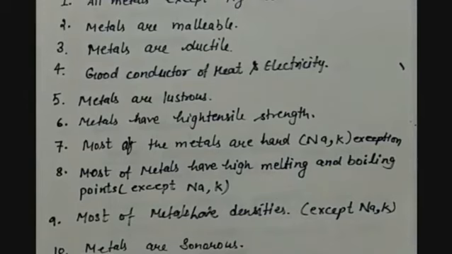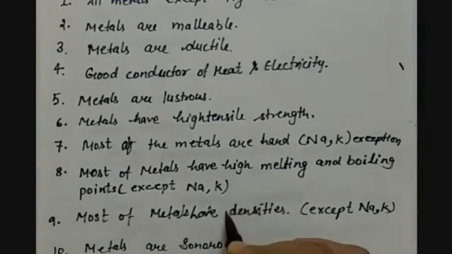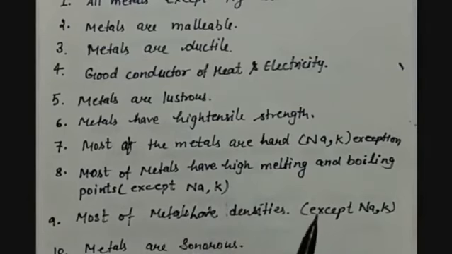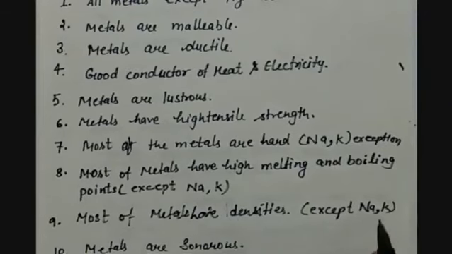The next property is that most of the metals have high density. Now density is mass per unit volume. As they are very closely packed, this density, that is mass per unit volume, becomes very high, except sodium and potassium, which are soft, and hence we can say that there is space between the atoms of the particular element, hence they have low density.